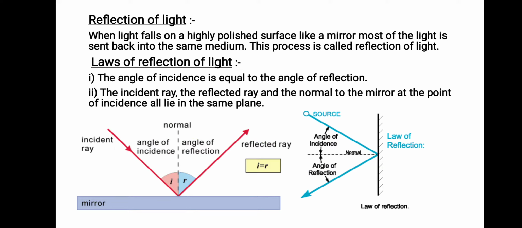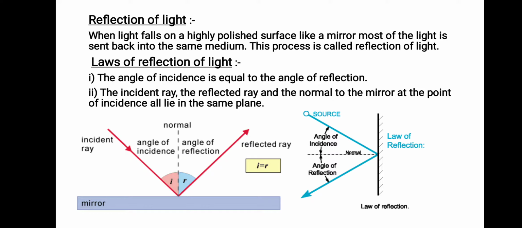We'll revise a little bit about reflection of light. You already know what reflection of light is. On any polished surface, whether it's a mirror or any object, when light falls it reflects back. The medium can be of different types. It can be air, it can be water, it can be a solid medium. So in the same medium, when light falls on a surface, the light rays are sent back. This process we call reflection of light.